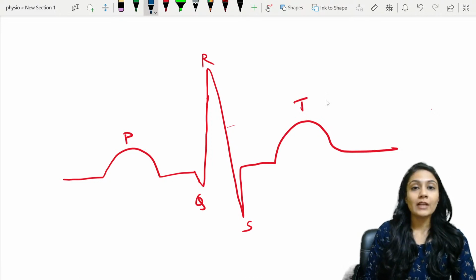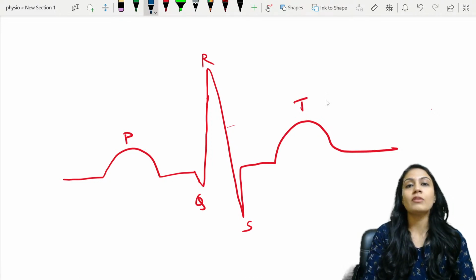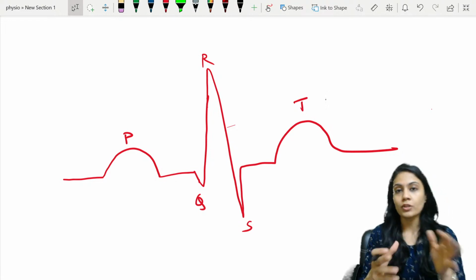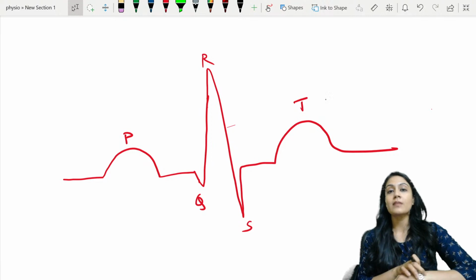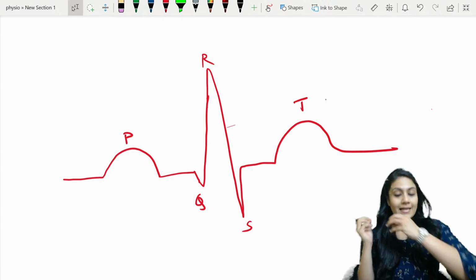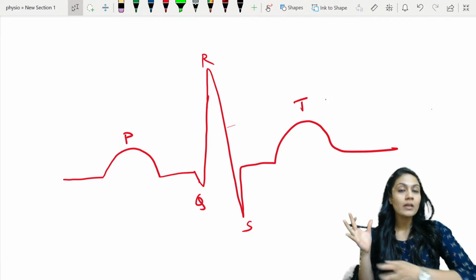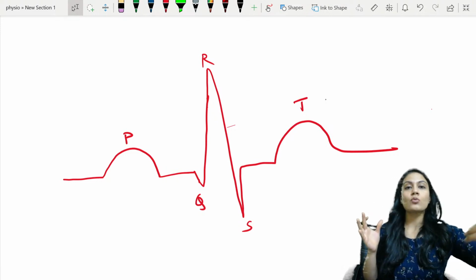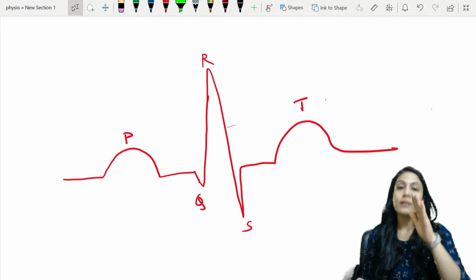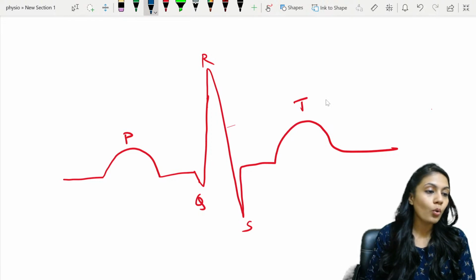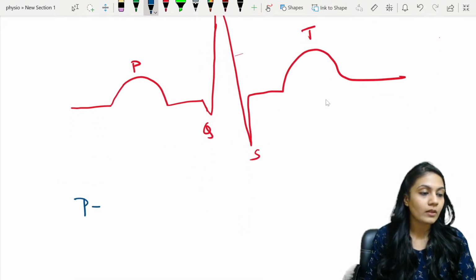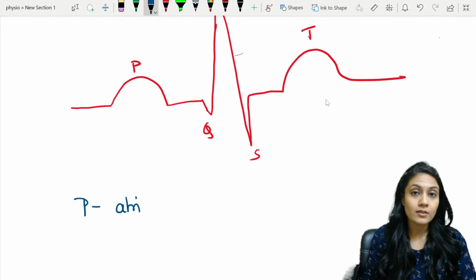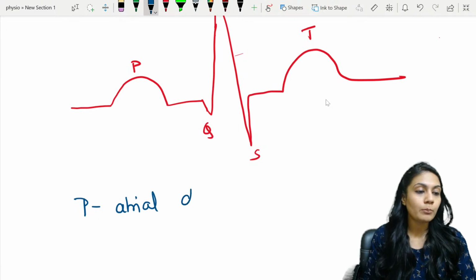Now, we know that first of all, the pacemaker will start giving its depolarization, right? When the heart starts to depolarize, first of all, the impulses come from the SA node. As the SA node fires, what is going to happen? The wave of depolarization is going to go where first? In the atrium. So first of all, who is going to get depolarized? The P wave. That means the atria depolarize first, so it shows atrial depolarization.